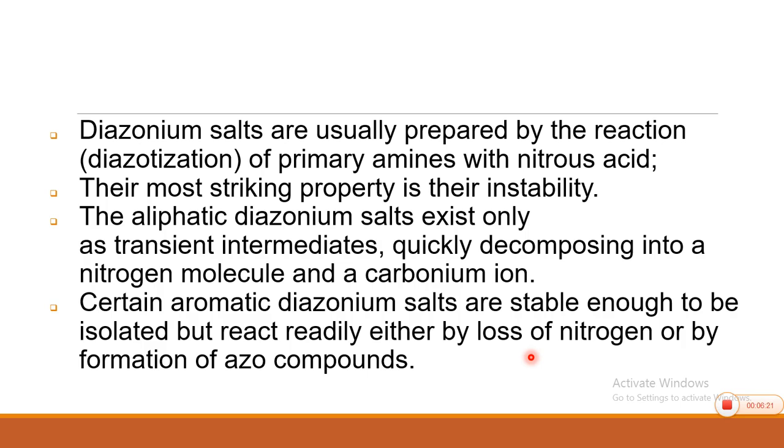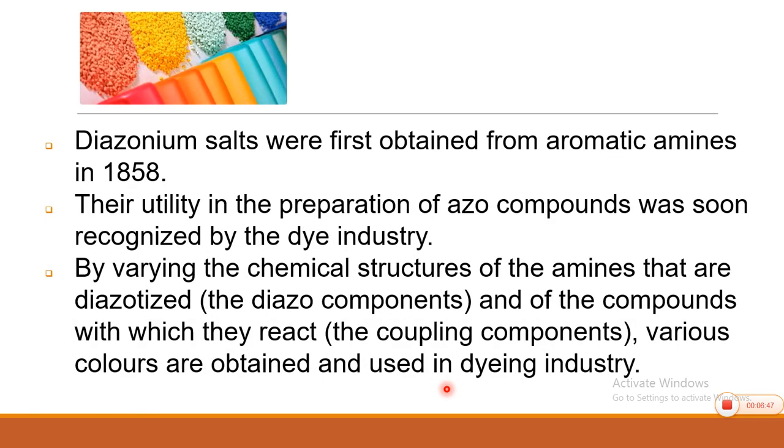Aromatic ones are preferably stable and these are synthetically and industrially important. Of course, these also undergo various interesting reactions. As I mentioned in the beginning, the reactions are of two types, either by loss of nitrogen or by formation of azo compounds. So, loss of nitrogen is the replacement reaction and formation of azo compounds is the coupling type of reaction.